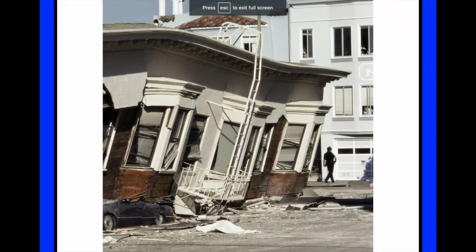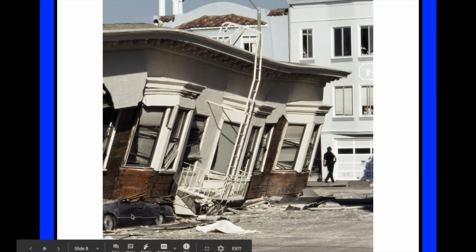So here we can see a picture of a building after an earthquake. And look, it's literally crushed this car. Whoa.